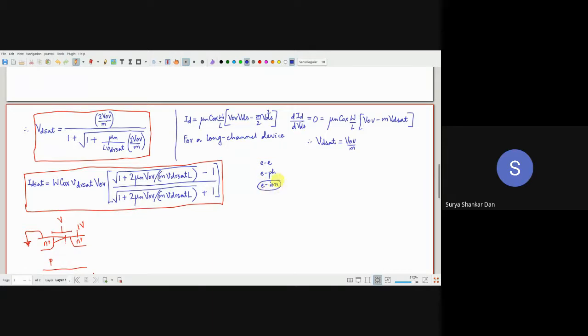This factor essentially reduces. Out of these three factors, the sum will essentially give you the resistivity, which is anyway related to the mobility. So if you want to increase the mobility, you should try to decrease the doping concentration.